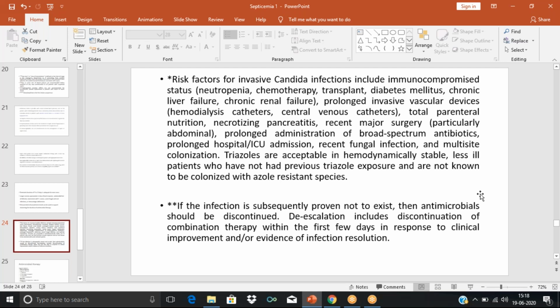The patient should be hemodynamically stable, less ill, and in the immediate past they should not have received any triazole. In that situation, we can go for triazole antifungals, such as itraconazole, fluconazole, etc.